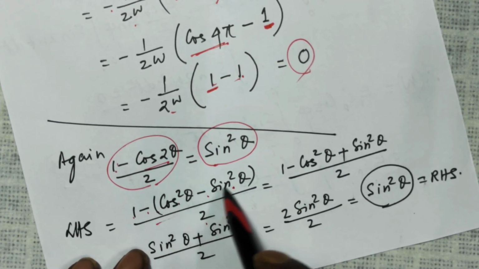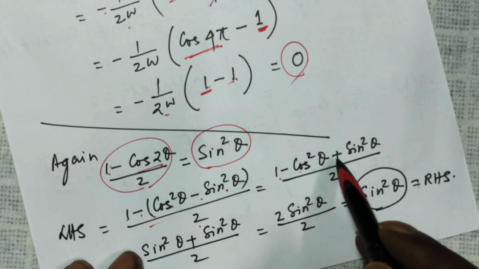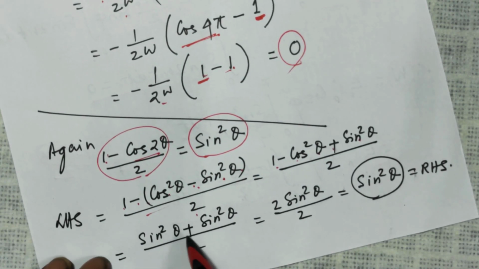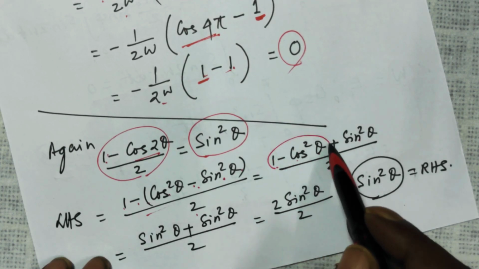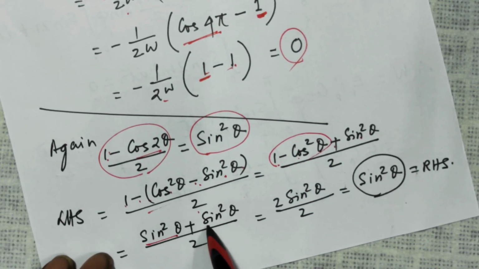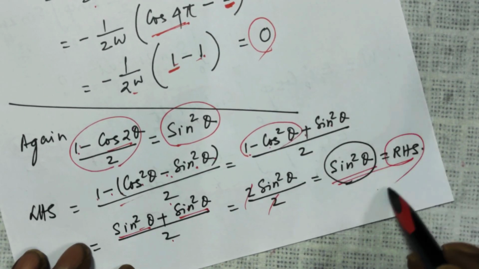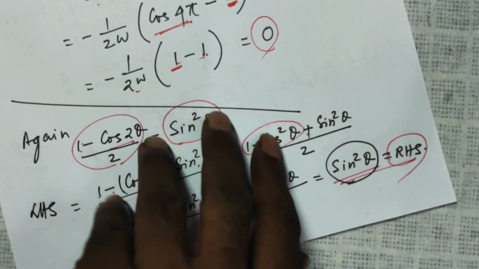So I open up the bracket, 1 minus cos square theta plus sin square theta. This sign changes. So 1 minus cos square theta becomes sin square theta. There is another sin square theta. So 2 sin square theta over 2, 2 cancels. So I am left with sin square theta. That is the right hand side.